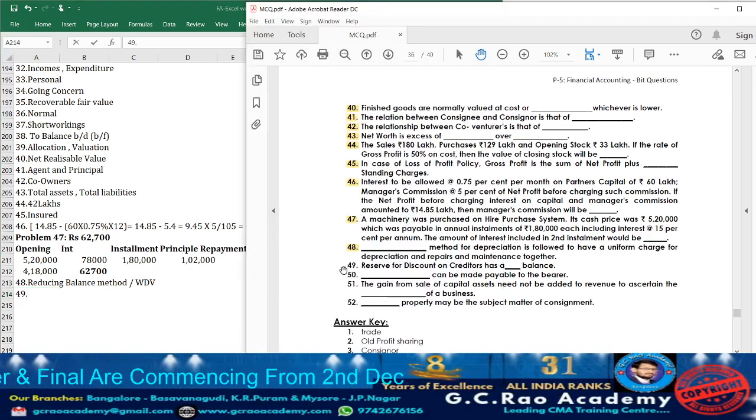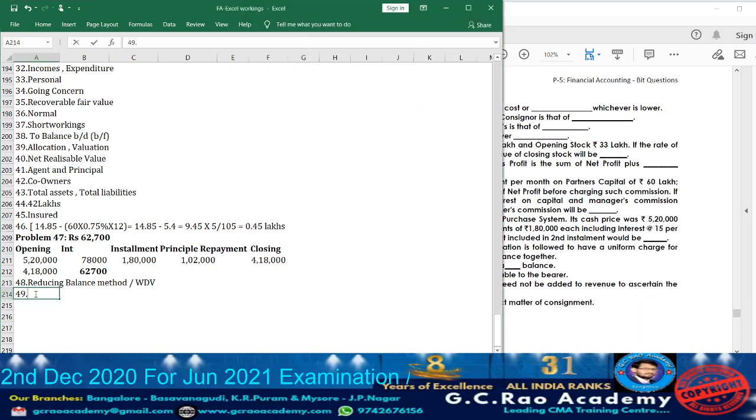Now let us move on to question 49. What they're doing? Reserve for discount on creditors has a dash balance. Reserve for discount on creditors will be what? Asset. So assets will show which balance? Debit balance. Accordingly take down debit.